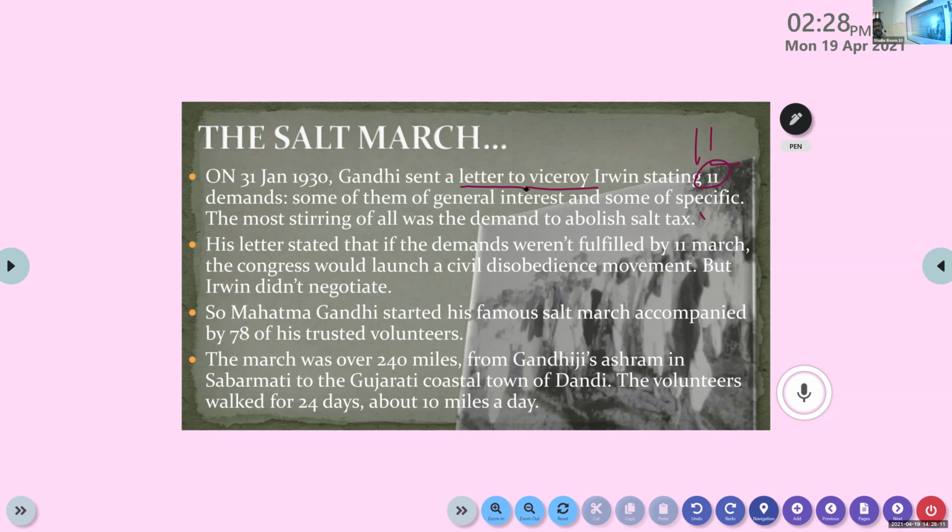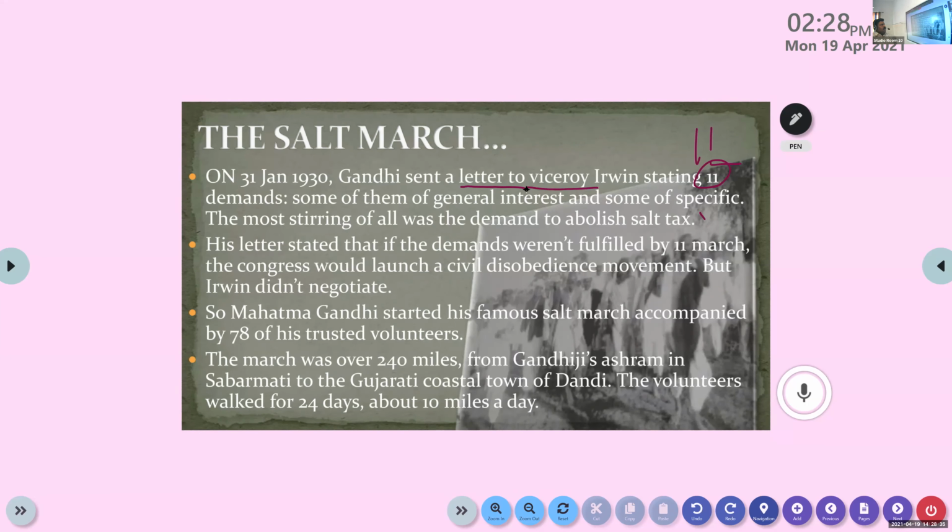The ruler under the British control in India, that is Lord Irwin, is capable of taking a decision related to the administration in India. So Mahatma Gandhi wrote a letter to Lord Irwin stating how many demands? 11 demands.